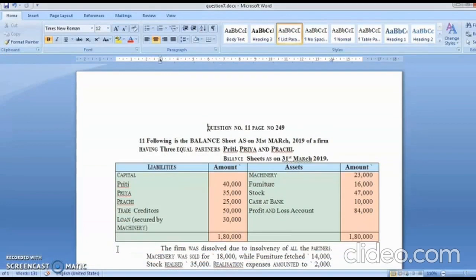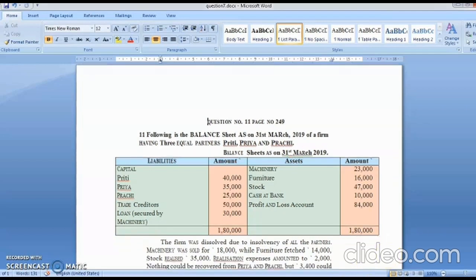This is question number 11, page number 249 of Government Textbooks. Following is a balance sheet as on 31st March 2019 of a firm having three equal partners, Preeti, Priya and Prachi. So whatever will be the profit or loss will be divided equally between the three of them.